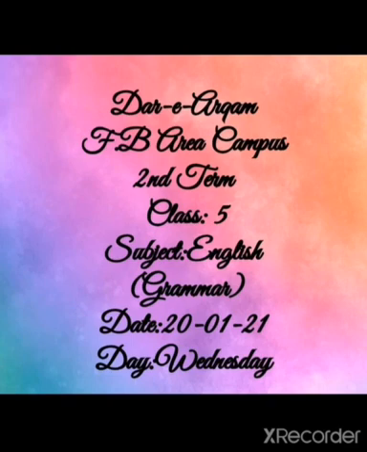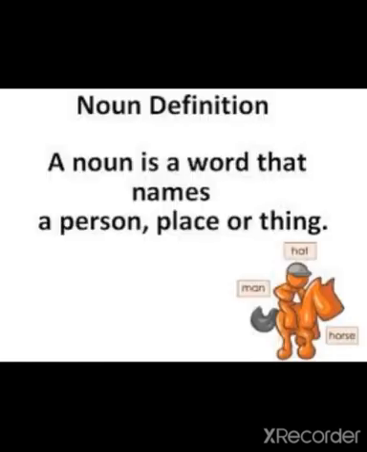So our main agenda today is English grammar. The date today is 20th January 2021 and the day is Wednesday. Okay class, today our topic of interest is noun. What is a noun? You people are aware of that. A noun is a word that names a person, place or thing. ठीक है ना? Noun उस चीज़ को कहते हैं जिसमें किसी भी person, place या thing किसी भी चीज़ का नाम हो.